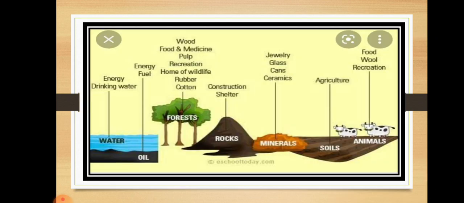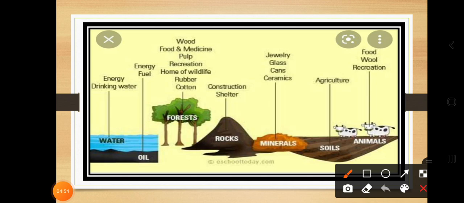Let's discuss the uses of these natural resources. Water is a source of energy, we get energy by drinking water. Beside water, there is also oil. You can observe crude oil. Where can you obtain crude oil?